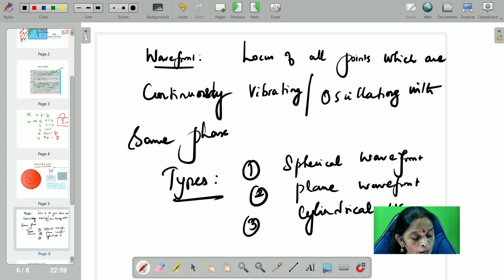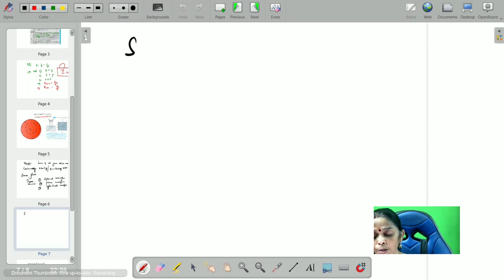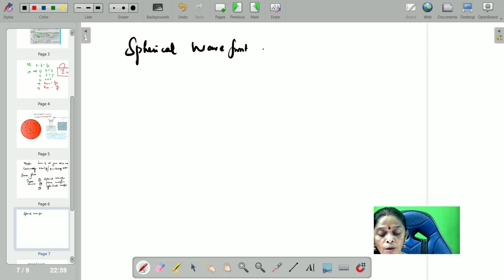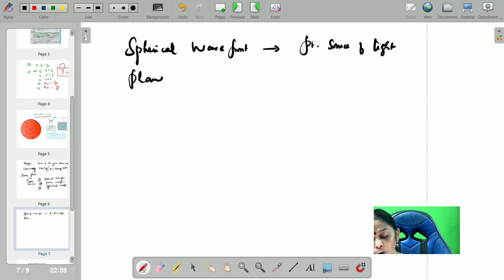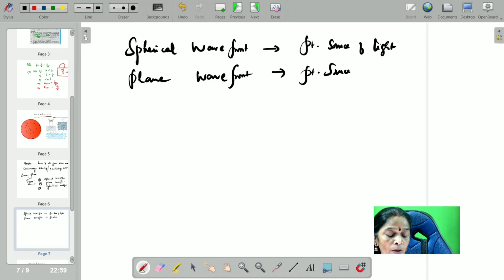These are the different shapes of the wavefront. Okay. When do we get spherical wavefront? Just now we saw the spherical wavefront. For obtaining spherical wavefront, you have to use a point source of light. And for obtaining plane wavefront also, you have to use a point source of light. Okay?